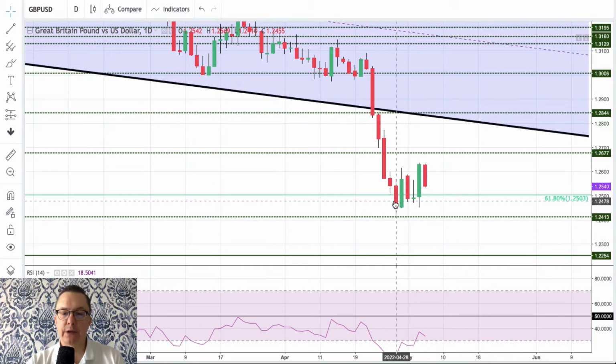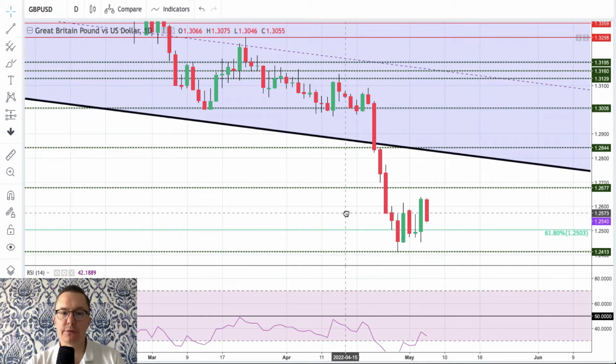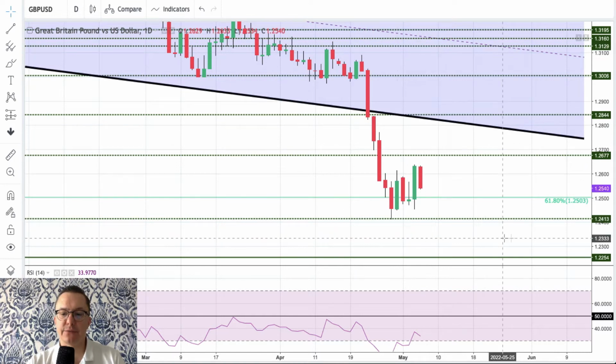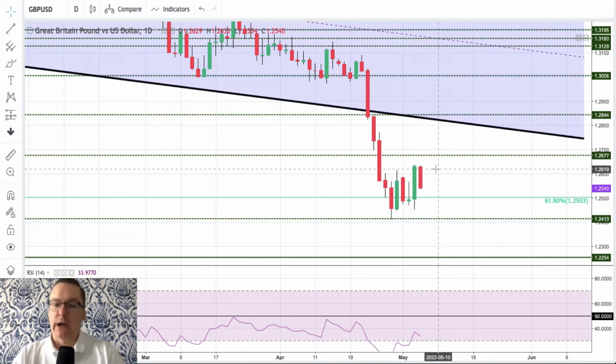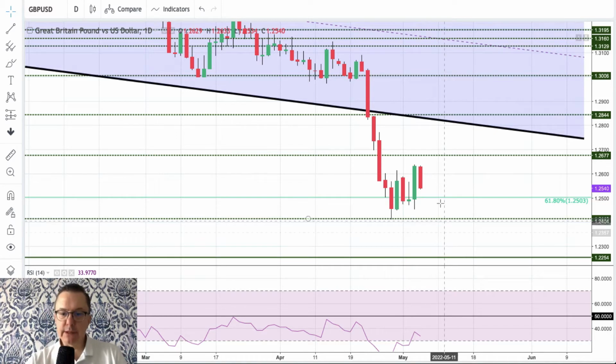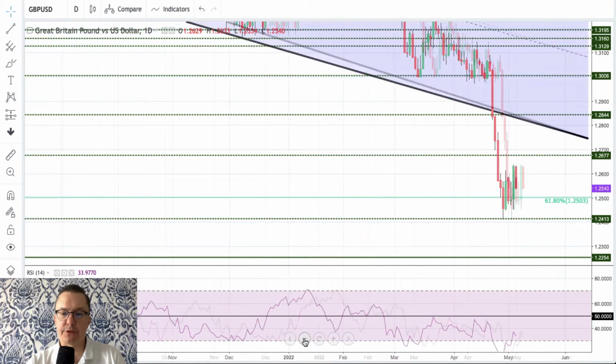Excuse me. The low, however, was way below this level, 1.2410. So please notice the fact that we can still test the 1.2254. However, this technical support is very important on the British pound chart.